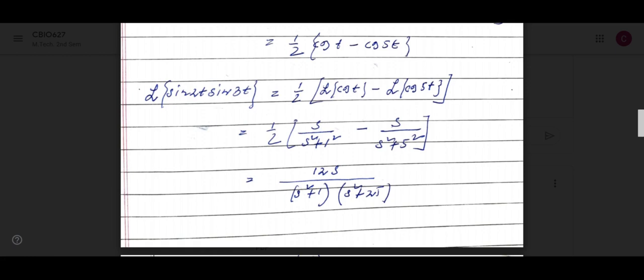Okay. Can you find out the Laplace transform of only sin of 2t? Can you apply the formula? What is the formula of that one? We have used basically the 16th formula, so we have to use the 16th. You can use directly.